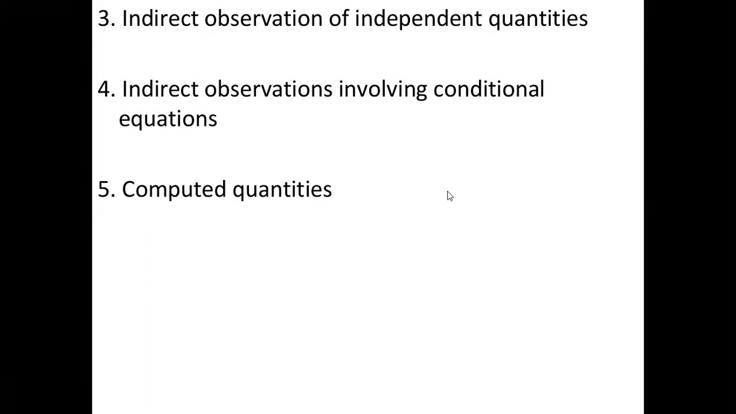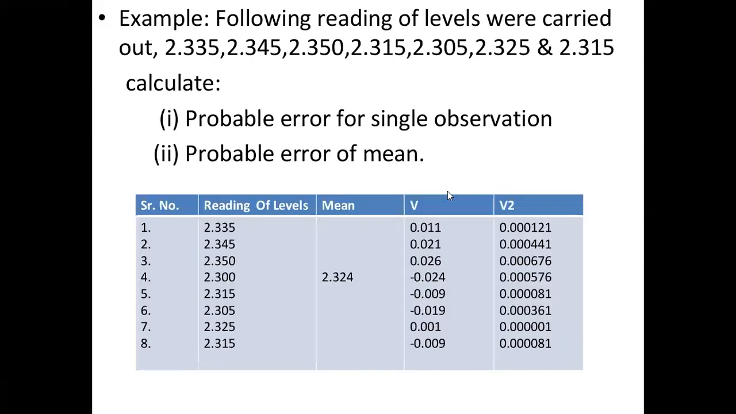So the indirect observation of independent quantities, indirect observation involving conditional equation and a computed quantities. Example, following reading of a levels were carried out 2.335, 2.345 and so on. So the probable error of a single observation and the probable error of a mean.